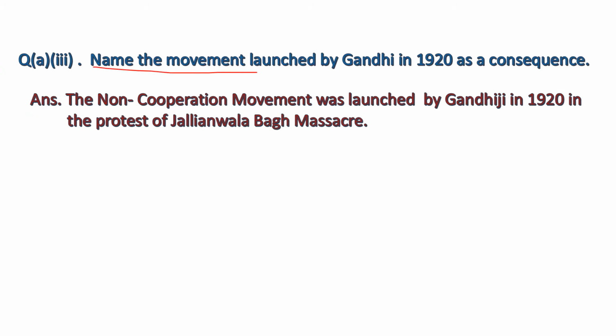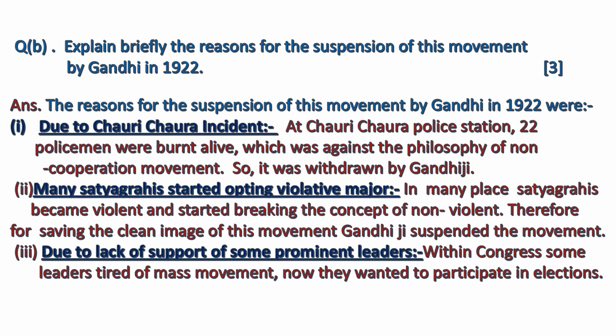Name the movement launched by Gandhi in 1920 as a consequence. The answer is the non-cooperation movement, launched by Gandhiji in 1920 in protest of the Jallianwala Bagh massacre. Now the question is, explain briefly the reasons for the suspension of this movement by Gandhiji in 1922. The reasons were: first we will see the points, then we will see the explanations.